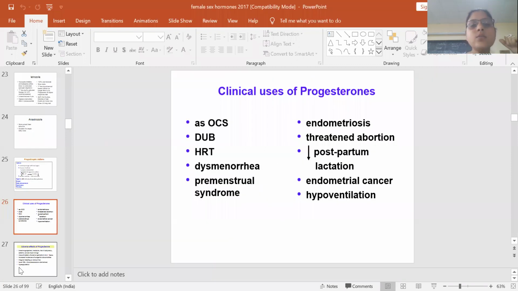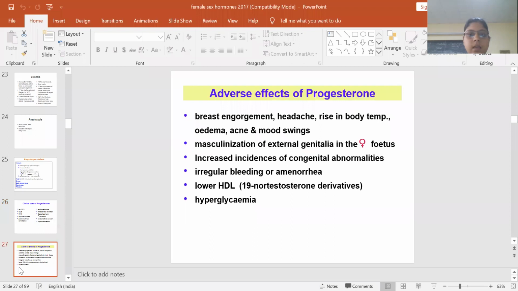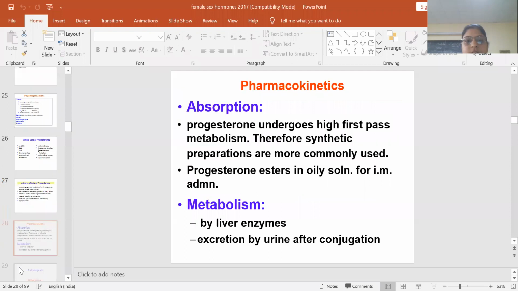Clinical uses are oral contraceptives, dysfunctional uterine bleeding, hormone replacement therapy, dysmenorrhea, premenstrual syndrome, endometriosis, endometrial cancer. These are the various clinical uses of the progesterone. Adverse effects can be breast engorgement, masculinization of the external genitalia, irregular bleeding, lower HDL, hyperglycemia. They can also cause congenital anomalies, and masculinization of the fetus can occur.